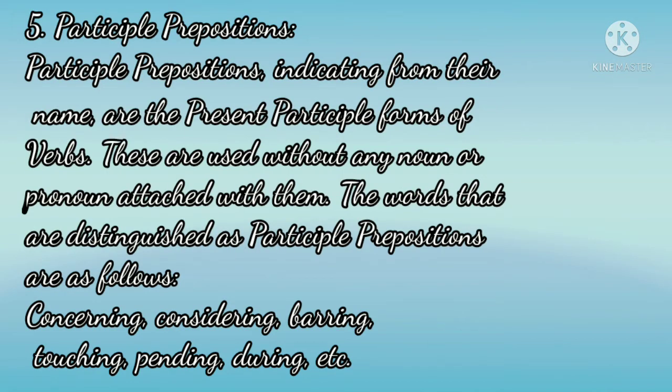Participle prepositions. Participle prepositions, as indicated by their name, are the present participle form of the verb. They are used without any noun or pronoun attached to them. The words that distinguish a participle preposition are as follows: concerning, considering, bearing, touching, pending, during, and etc., and many more. So, this is all about the prepositions and their types with a definition.